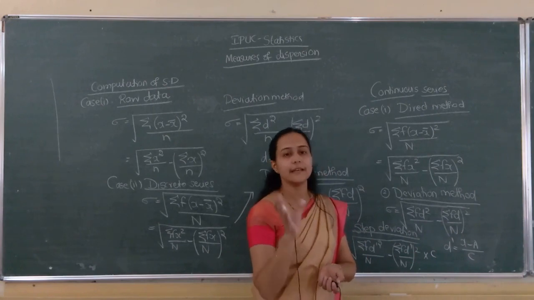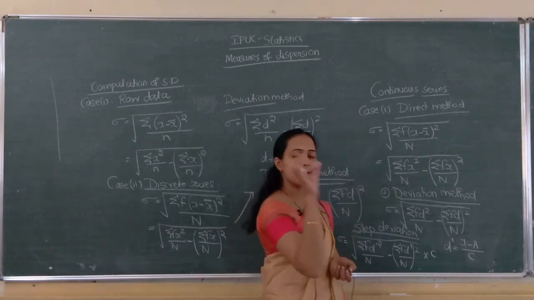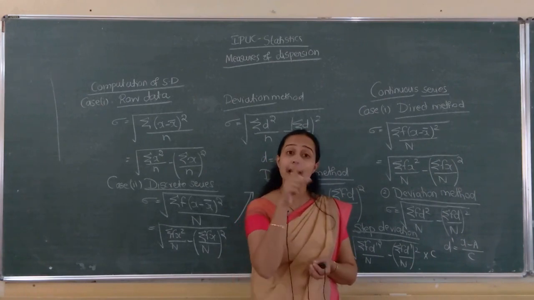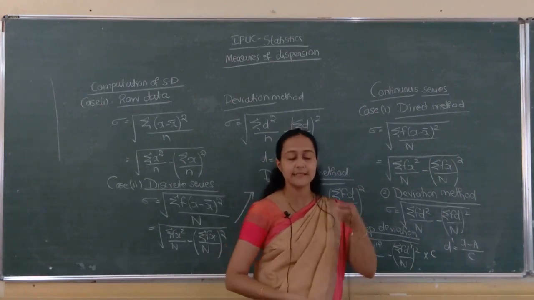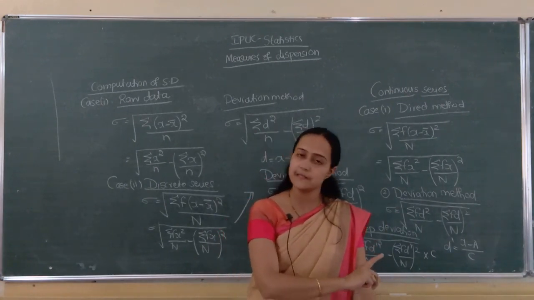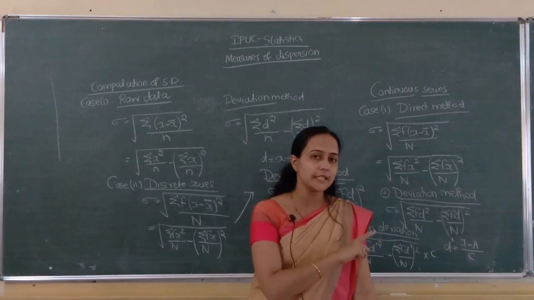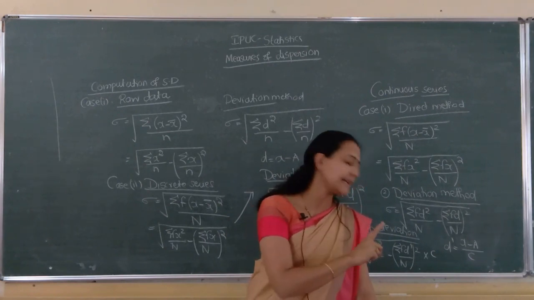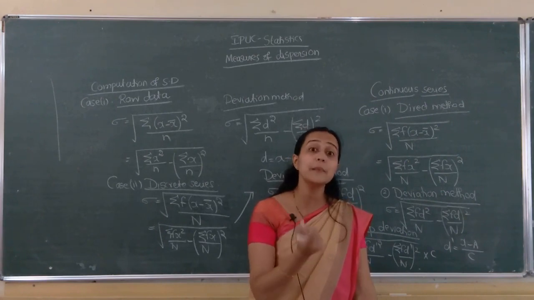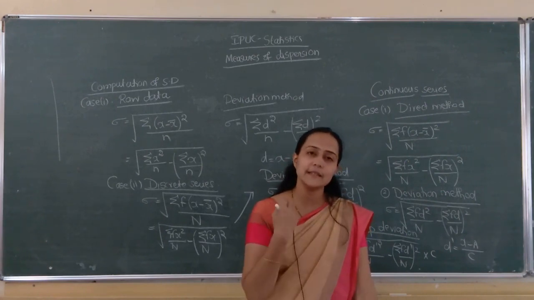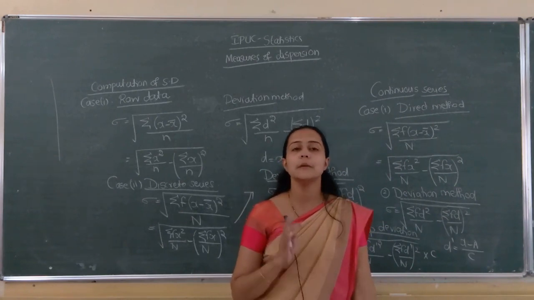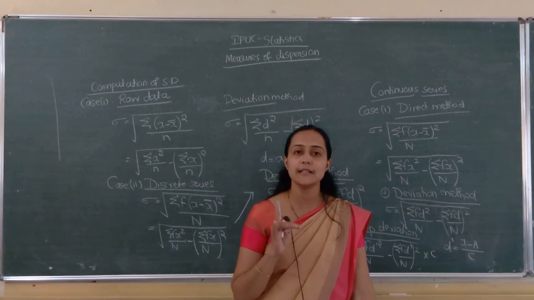We have divided by c. If it is only x minus a, we will get a bit larger number. Divided by c, if the continuous class intervals are of equal width, then only we can apply this formula. If they are of unequal width, it is a bit difficult and the formula changes, because we saw that standard deviation is independent of origin. Origin we can shift to any place, but standard deviation depends on scale.